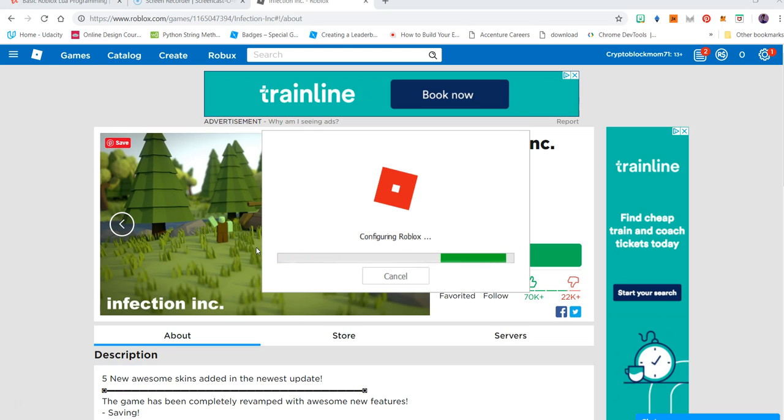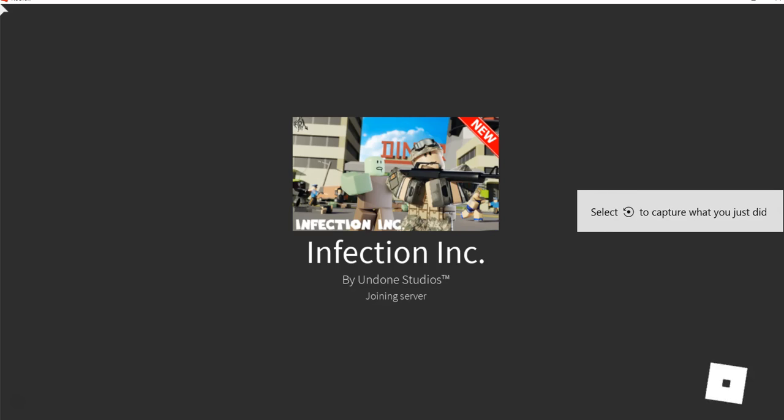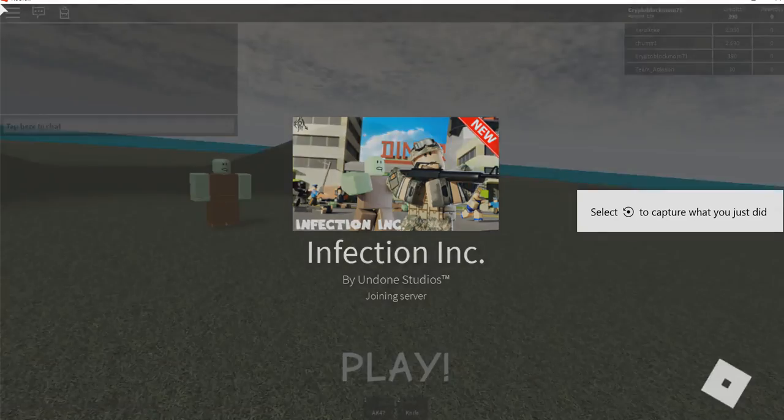If you're playing games in Roblox, you just need an internet connection, and we said that you need to be signed up, with Windows 10 or Mac 10.7 and up. If you're going to be a creator, you have to be careful. As you can see, I'm signing in on Infection Inc.